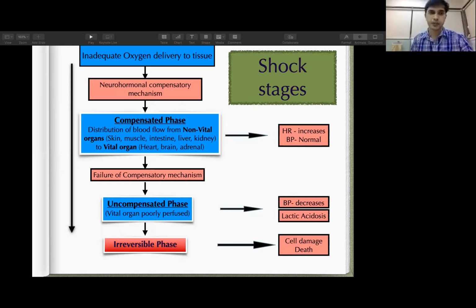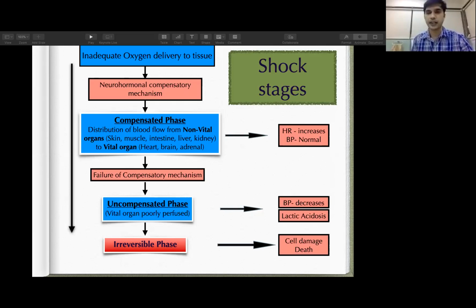With further progress of this hemodynamic compromise, with the failure of the compensatory system, the myocardium fails and the vital organs also get hypoperfused. At this moment, cardiac output starts reducing, blood pressure starts reducing, and anaerobic metabolism starts.